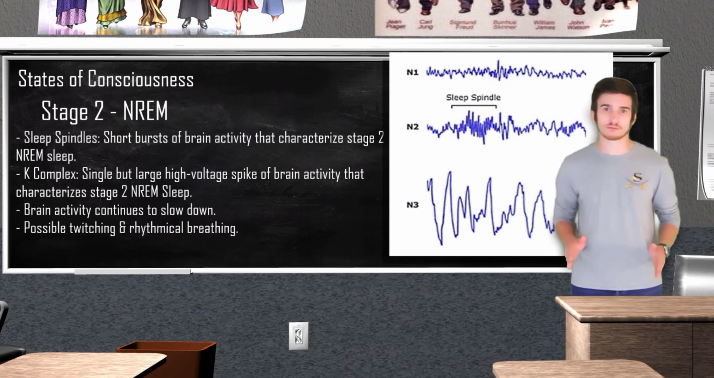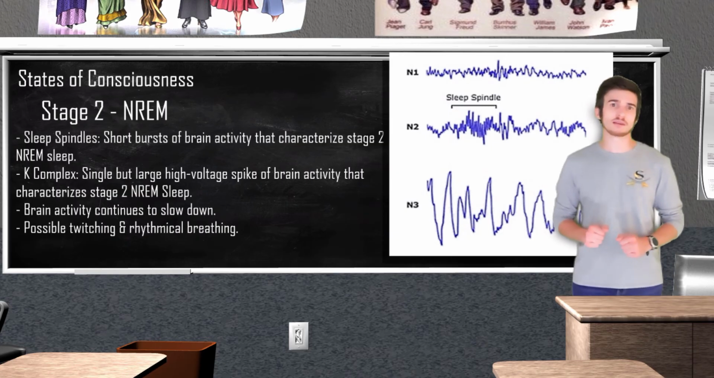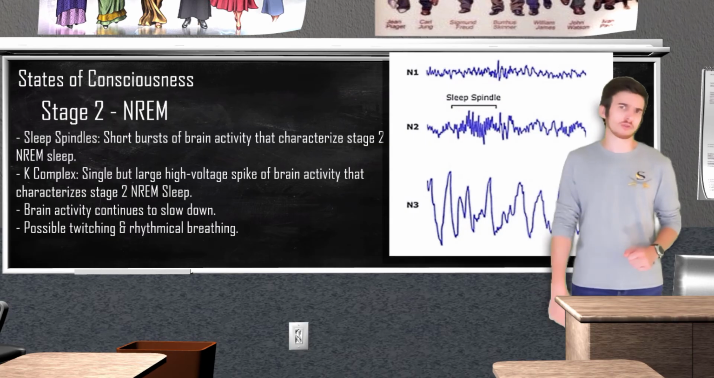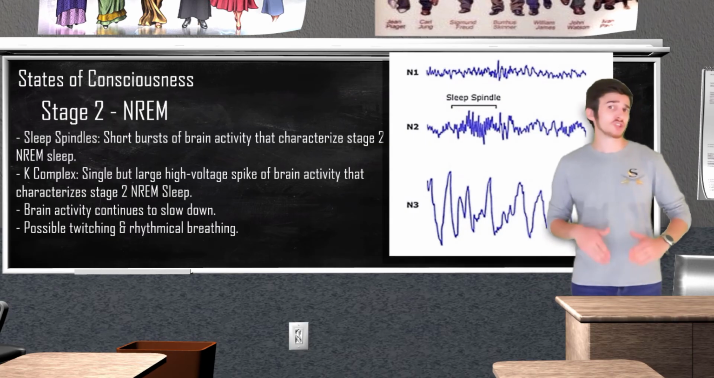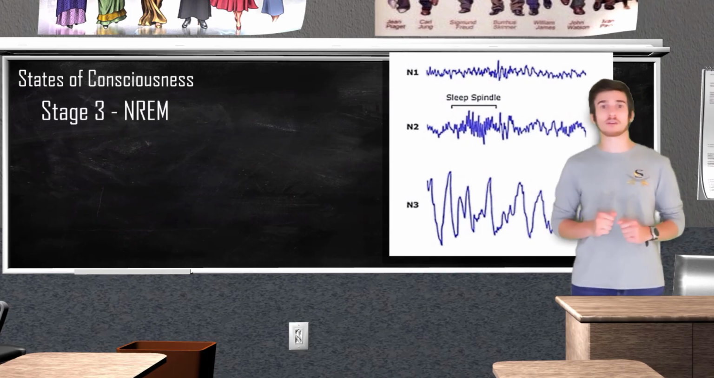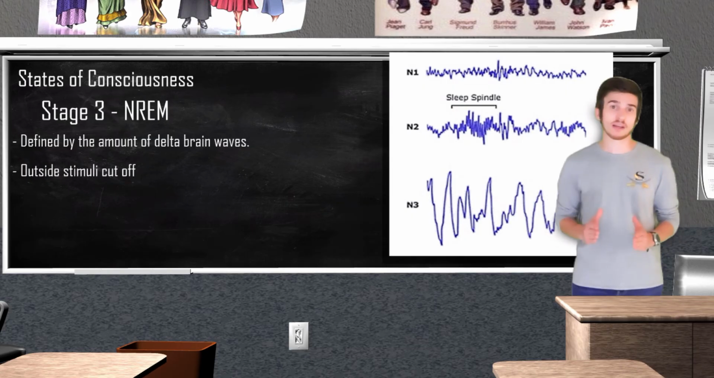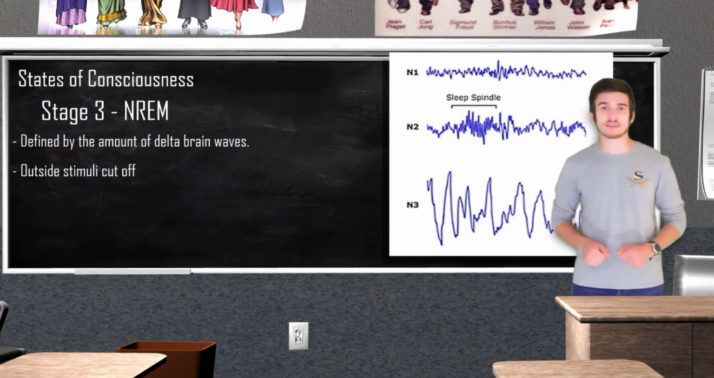Anyways, stage 2 NREM sleep is going to be characterized by two types of brain waves: sleep spindles and K-complexes. During stage 2, your brain waves continue to decrease, and we start to see the emergence of delta brain waves. If you've ever woken yourself up from your arm or your leg twitching during sleep, chances are you were in stage 2 NREM sleep. Our last stage of NREM sleep is stage 3, which is just defined as a majority of our brain waves being characterized as delta brain waves. During this stage, all outside stimuli is cut off.